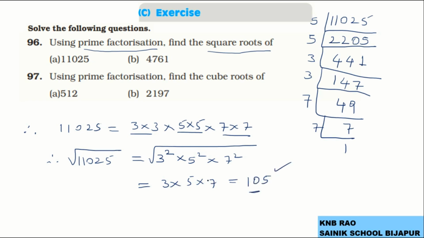So that is the square root of 11,025. So students, this is how you can do question number 96, and the other question you can do based on the same knowledge.